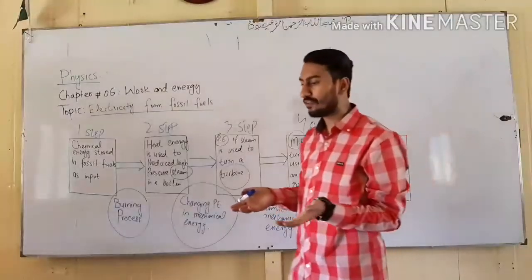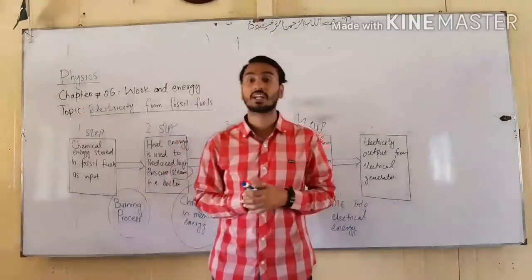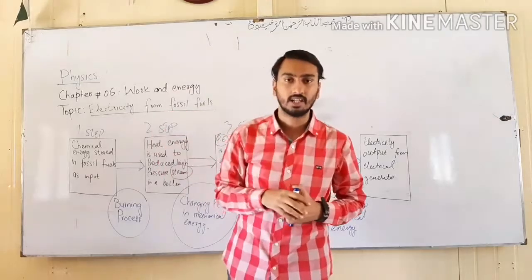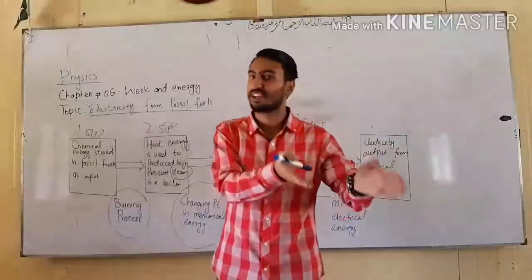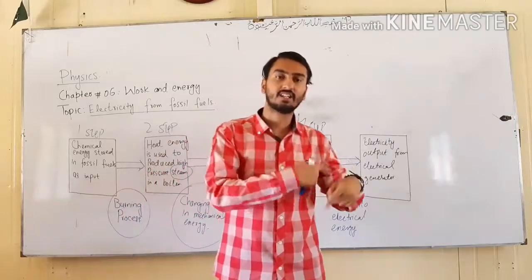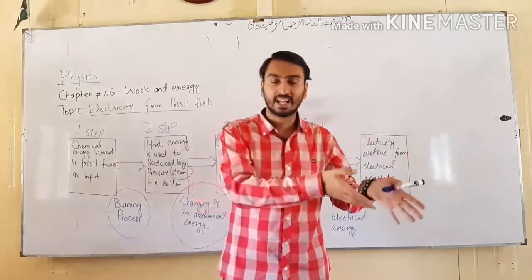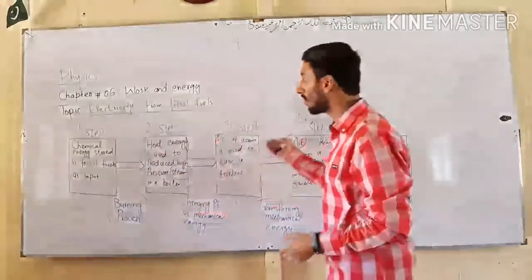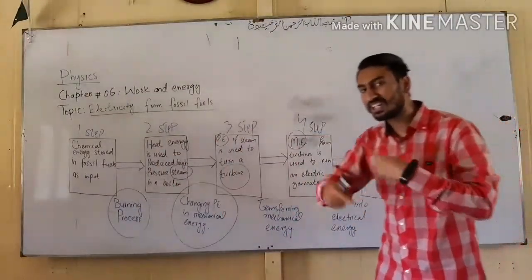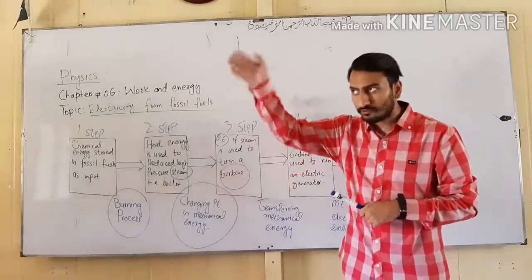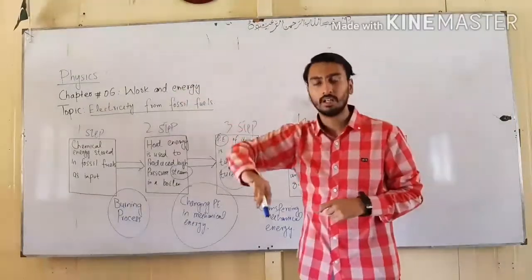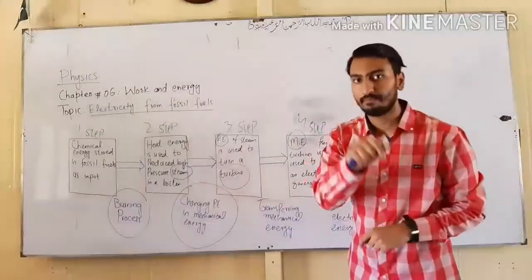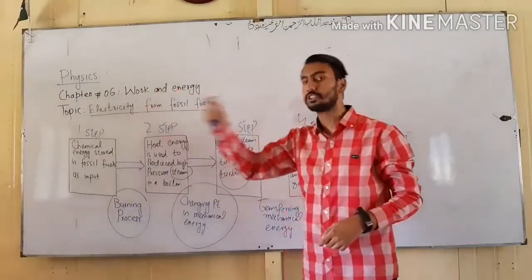It is the same process which I told you in the topic of hydroelectric power plant. The flow of water from some height is provided to turn the turbine, and an electric generator is attached to the turbine. Mechanical energy of the turbine is converted into electrical energy with the help of the electric generator. The same process is happening here, but in this case we are turning the turbine not from falling water, not from the potential energy of water. We are turning the turbine from the potential energy of steam, which we produce from the heat energy of fossil fuels.